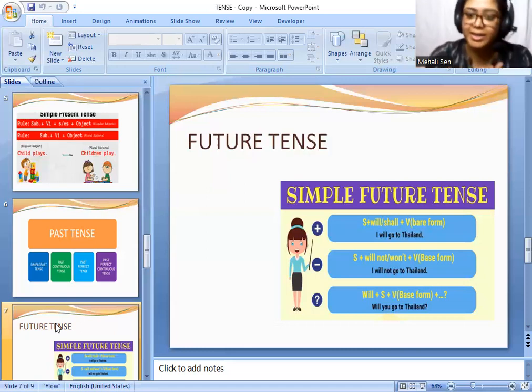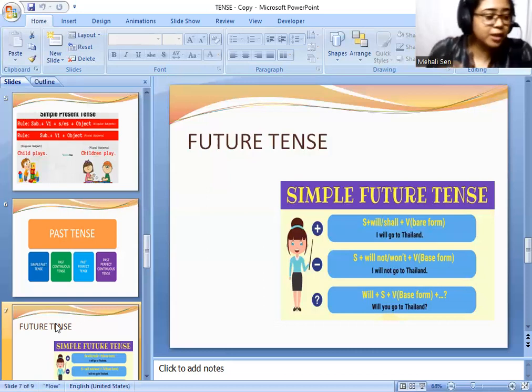Fine? That is called parallel action. So now, friends, whenever we take parallel action in the past, we use what? Past continuous tense. So in the past continuous tense, we always put our main structure. Fine. In the future continuous tense, what is that?